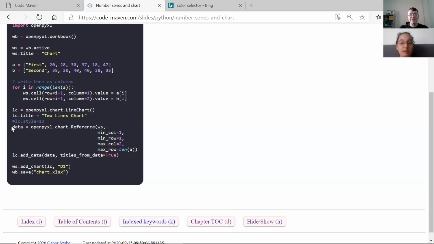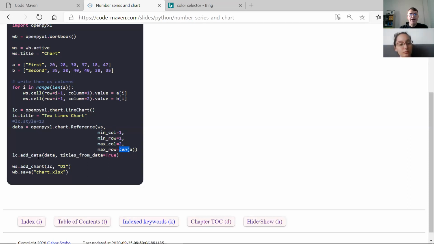So this is selecting the data, and then this is connecting it to the chart. Actually, this is what we did first: we created the chart, then we added the data, but it doesn't matter here. So here we are defining where to get the data from, which is minimum column, minimum row, maximum column, and maximum row, which was taken from the length of the list.